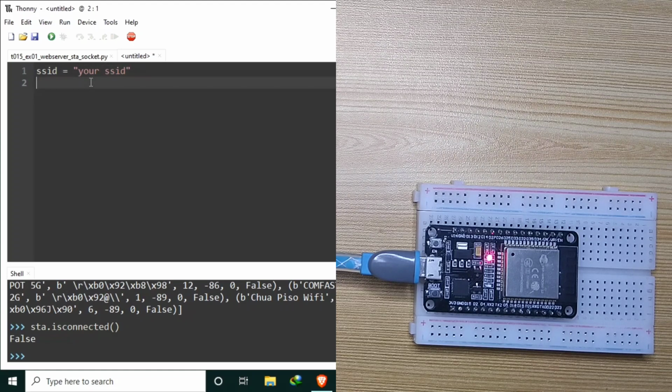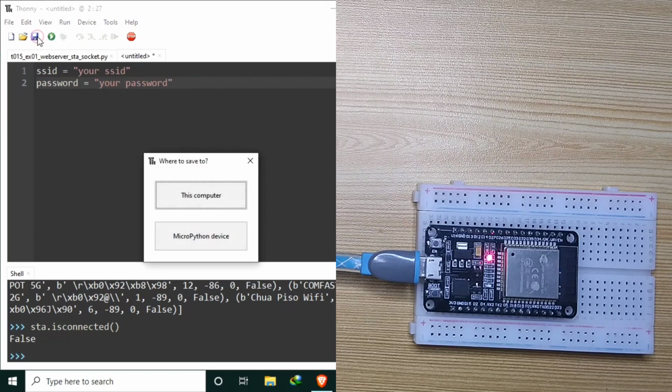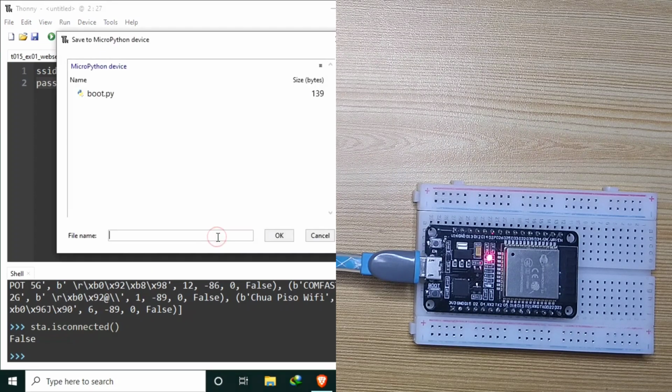Then password is equal to your password. And I will save it in the MicroPython device, and I will name it wifi_credentials.py. Hit OK.